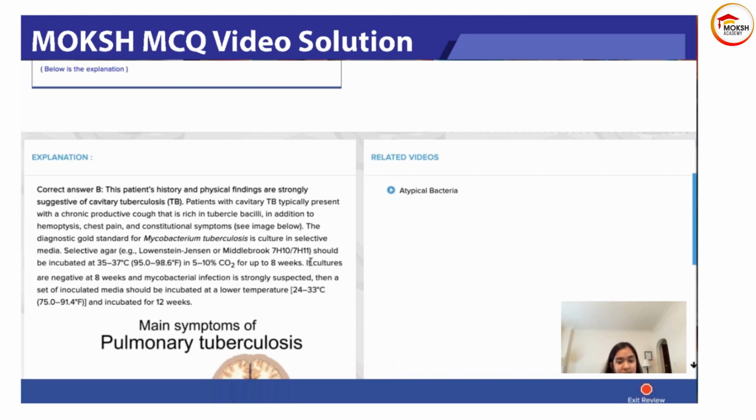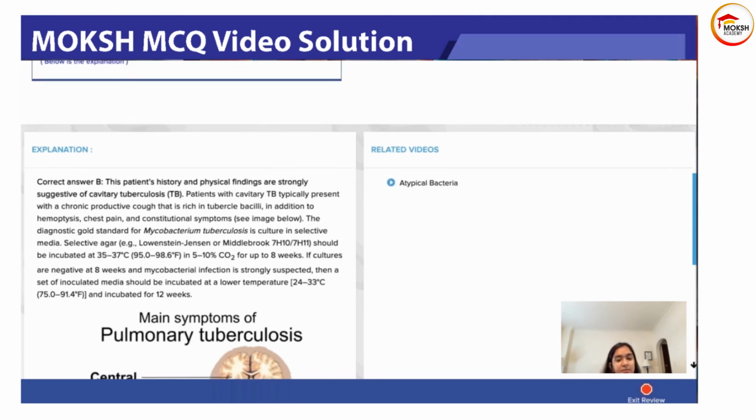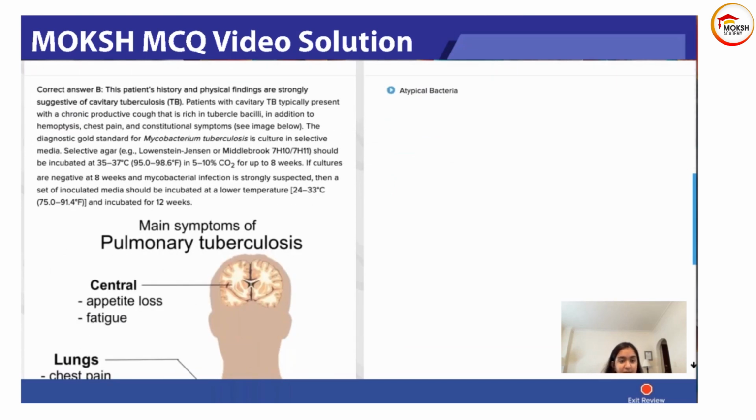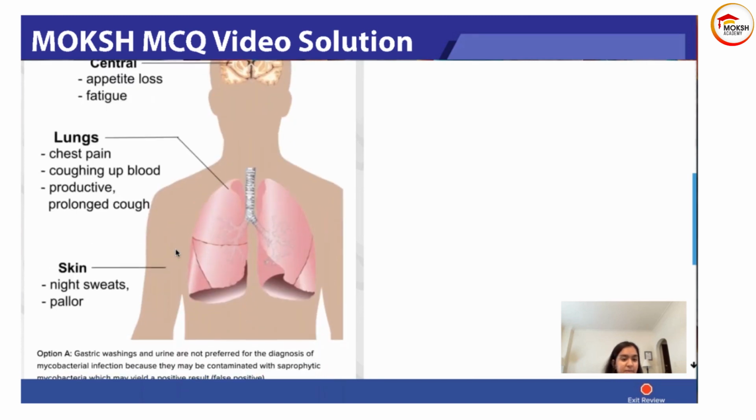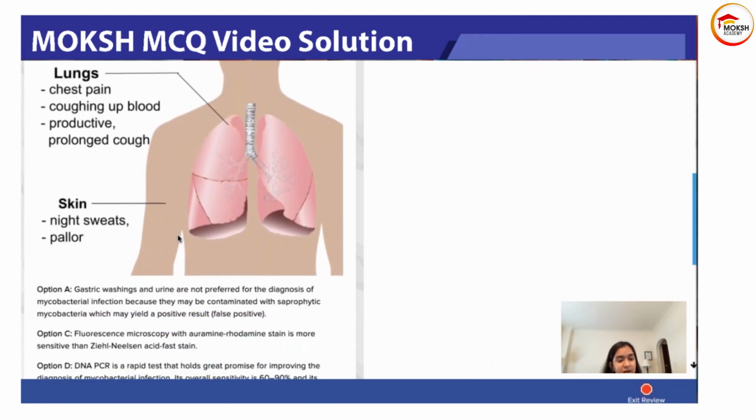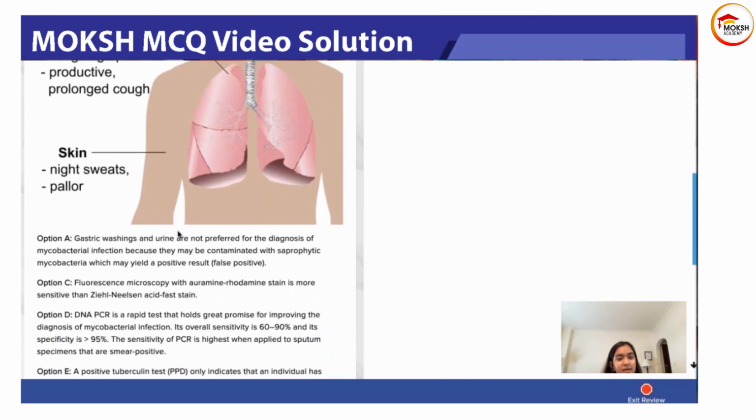So it's got a very, very long incubation period. If cultures are negative at 8 weeks and infection is still strongly suspected, then you incubate it at a lower temperature and for a longer period. So once again, this diagram is just summarizing some of the main features of infection, which would be appetite loss, fatigue, chest pain, cough with hemoptysis, productive cough, night sweats, pallor.